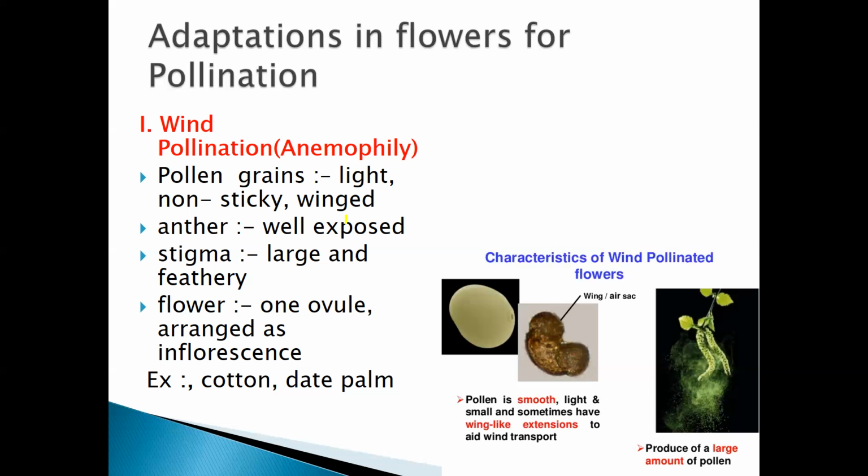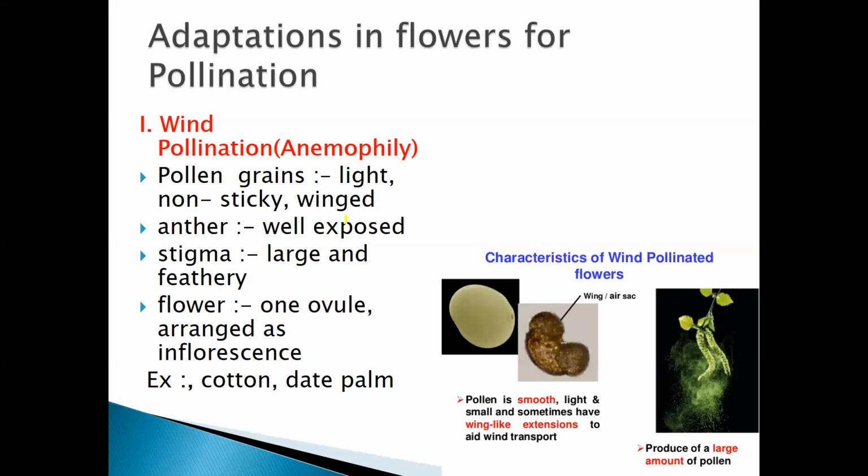Why is it large and feathery? So that the pollen grains can easily come, stick to the stigmatic surface, and pollinate the flowers.